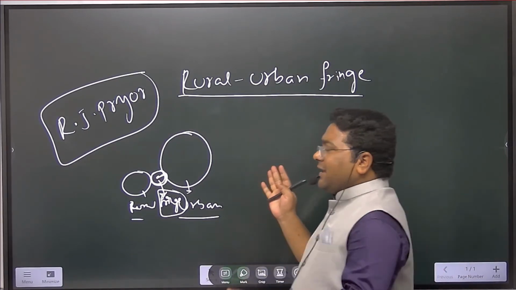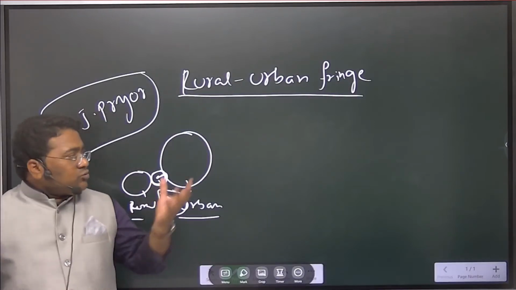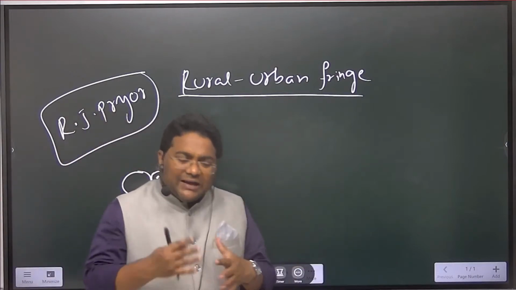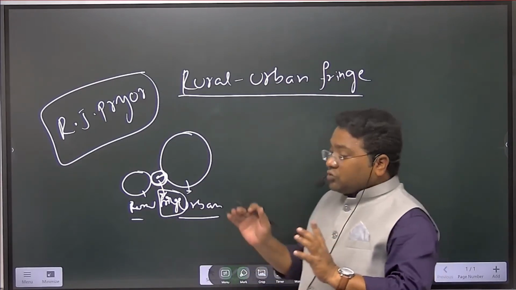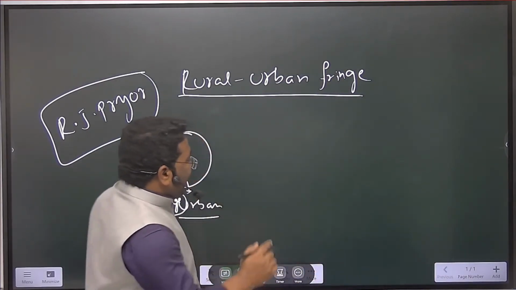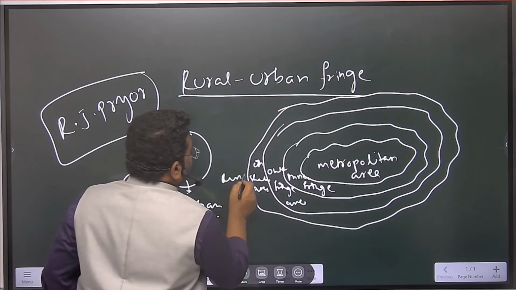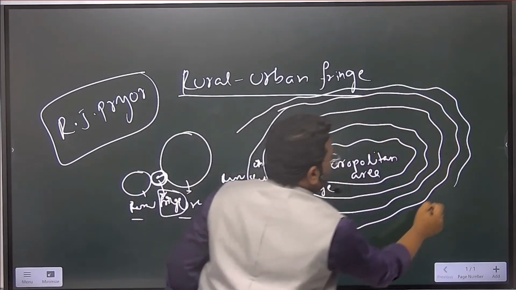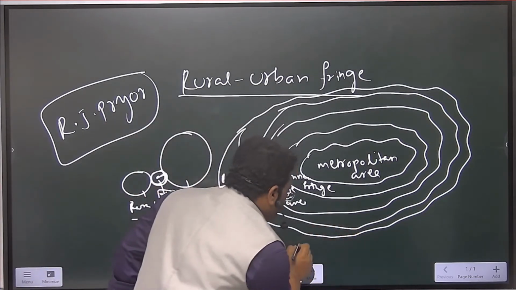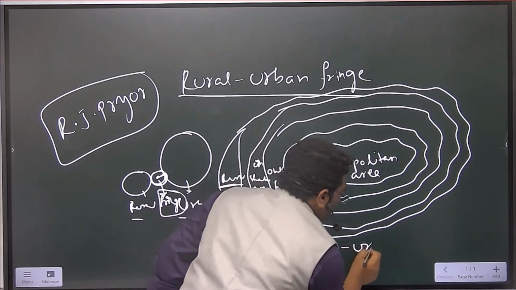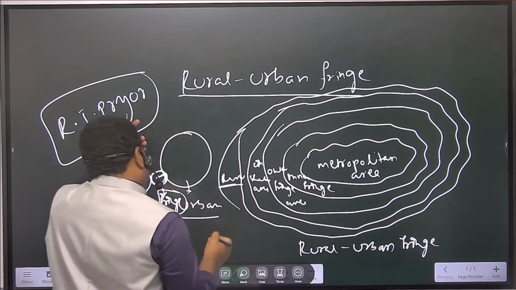Most of the time this came in the exam earlier. The topic is very simple. There is nothing very application based here; if you use a little thought, it will be done. So in rural urban fringe, first let us take a small diagram. Those who are watching online, please draw the diagram. Outside is the rural. Okay, so this is all about the rural urban fringe. What the rural urban fringe really conveys, we will look into one by one.